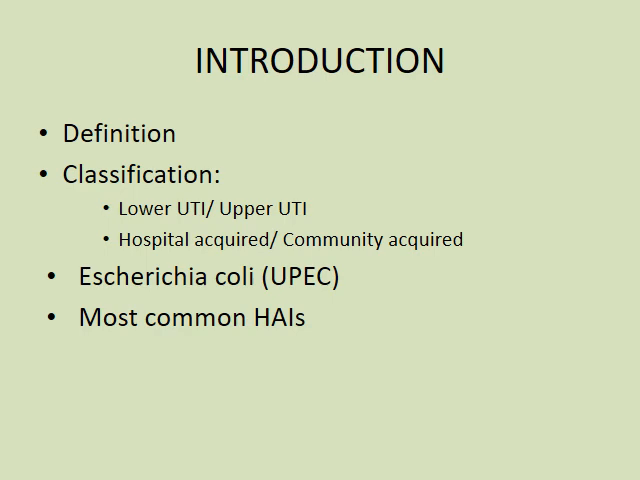Then seeing the classification of urinary tract infection. Based on the anatomical sites involved, UTI can be classified as lower UTI and upper UTI. The sites in lower UTI are urethra and bladder, while the sites in upper UTI are kidney and ureter. And based upon the source of infection, UTI can be of two types, hospital acquired and community acquired.